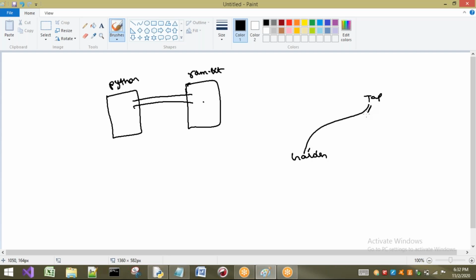It is nearly 100 meters long. So what I am going to have here, a pipe is going to be connected to this tap, so that the water will flow from here to the garden. In the same way, my Python program is different and ram.txt is different. Both are not in the same file. These are two different files. If you want to transfer data from one file to the other file, something is needed in between. That is nothing but one stream object I am going to create.